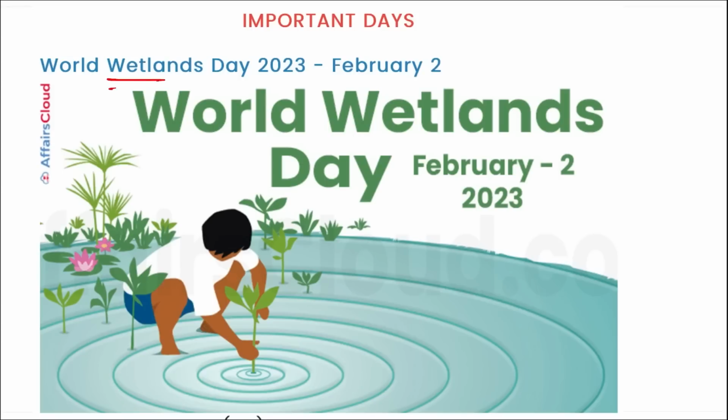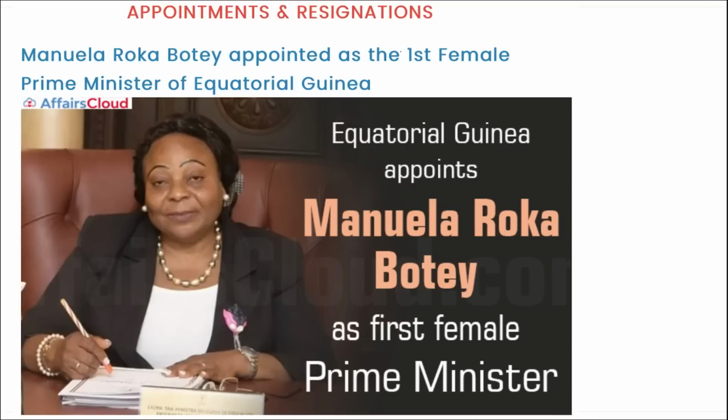Next is World Wetlands Day. In order to create awareness about the conservation of wetlands, World Wetlands Day was observed when? On 2nd of February. Next, who has been appointed as the first female Prime Minister of Equatorial Guinea? Here you can see her. Manuela Roca Botti has been appointed as the first female Prime Minister of Equatorial Guinea.